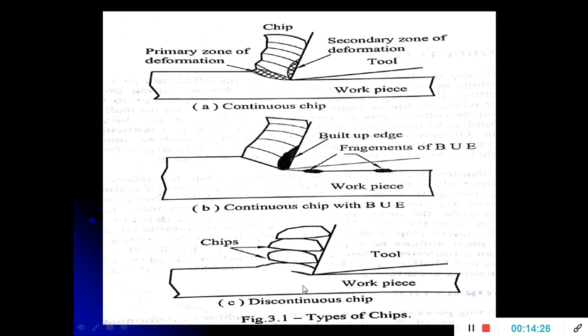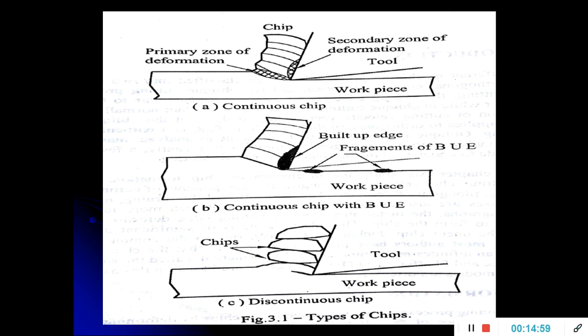Now coming to the second one, the discontinuous chip. Discontinuous chips are small segments which adhere to each other loosely to form a long coil, as you can see in the figure. These types of chips are usually formed during the machining of hard and brittle material like brass, bronze or cast iron.